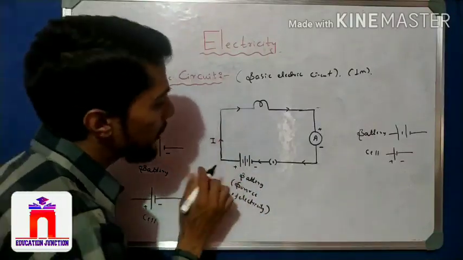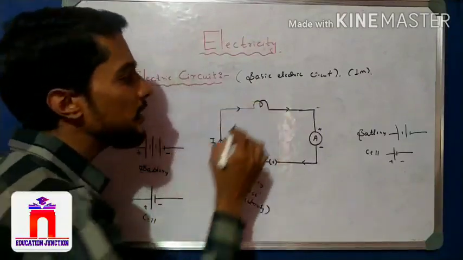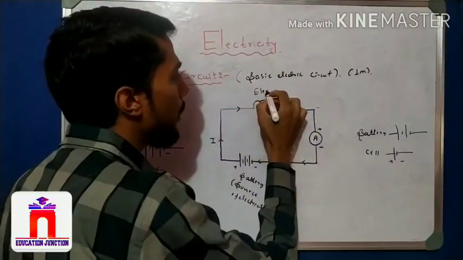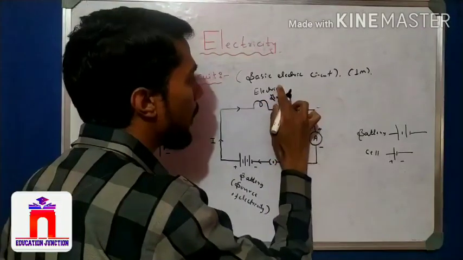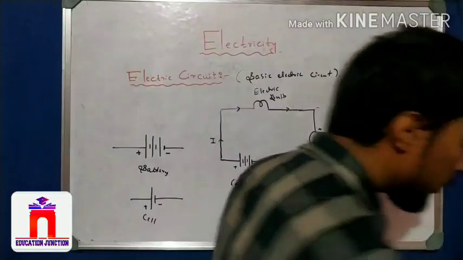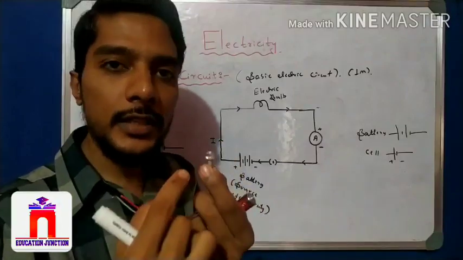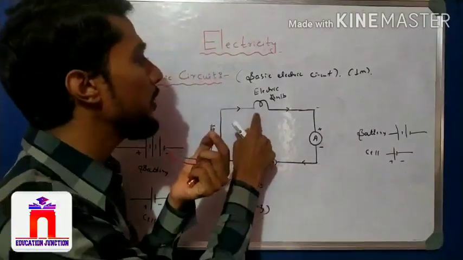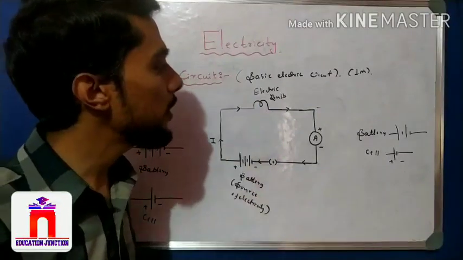Now see, this battery is connected to an instrument here. It is nothing but an electrical bulb, or simple bulb. See here, this is the electrical bulb. It is not easy to draw this structure, so symbolically we write it like this. This is the symbol of the electric bulb.